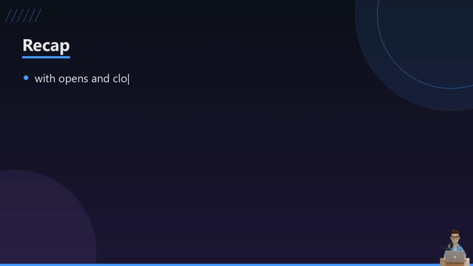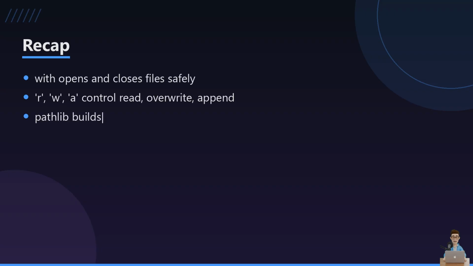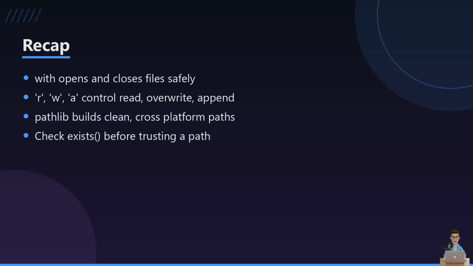So let's bring it all together. We open files safely using with, we pick our mode carefully since W erases and A adds, and we build our paths using pathlib instead of gluing strings by hand.